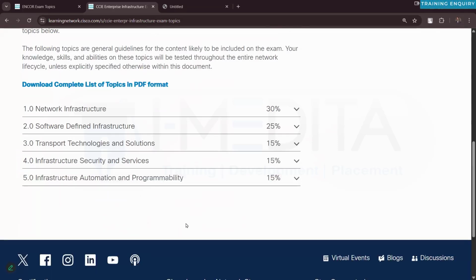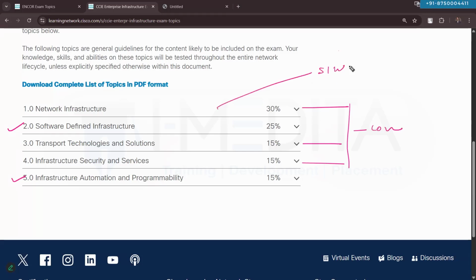Everything will be covered except for software-defined networking and infrastructure automation and programmability. Except for these two things, this part will be covered completely. Whatever topics of switching technology there are, we will not talk about them in our routing content. There is a dedicated class for the same. But apart from that, everything else will be covered in our routing content.